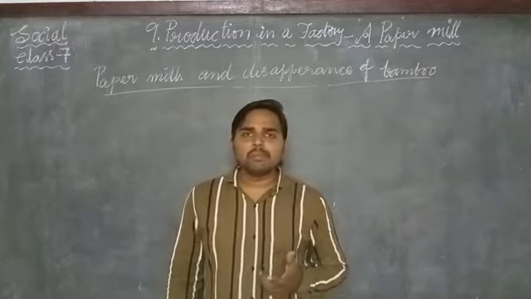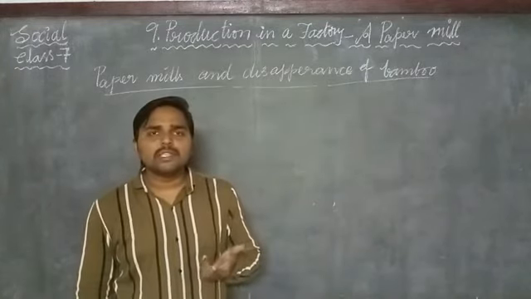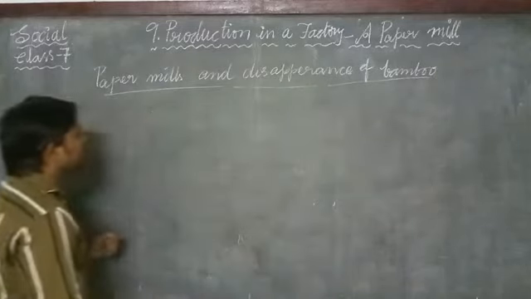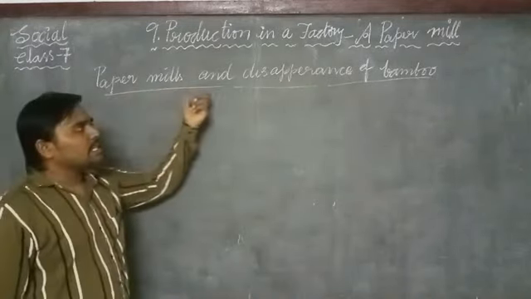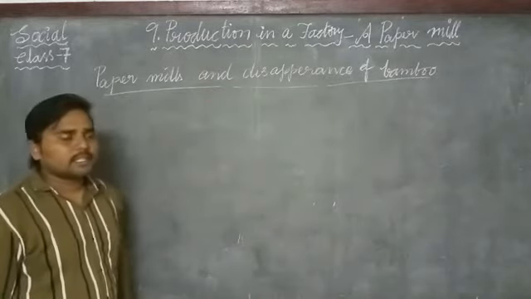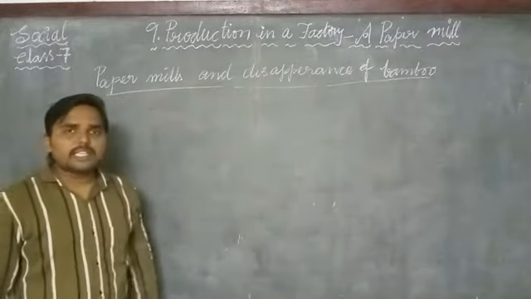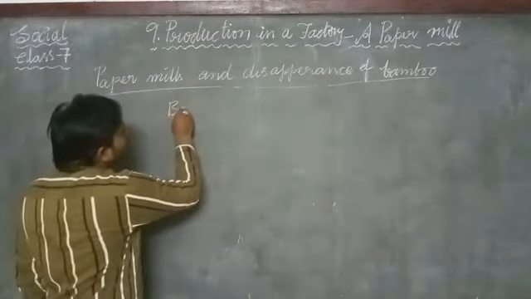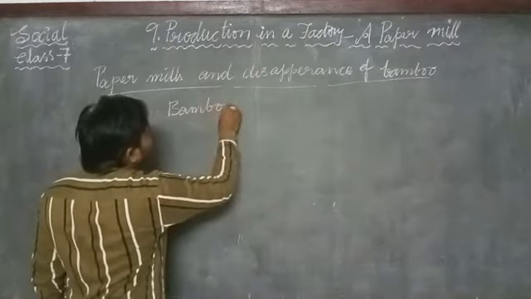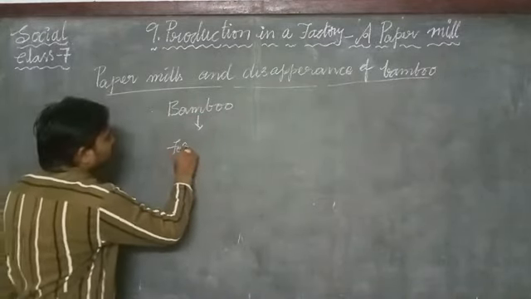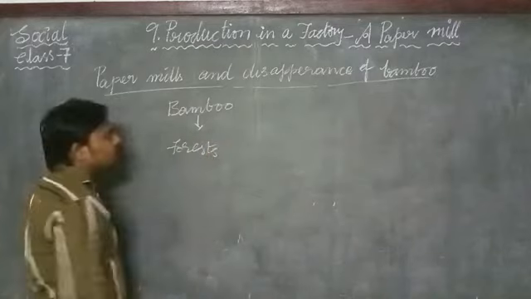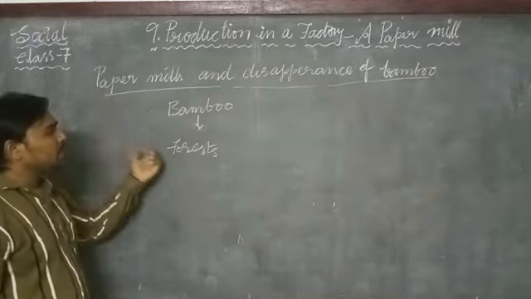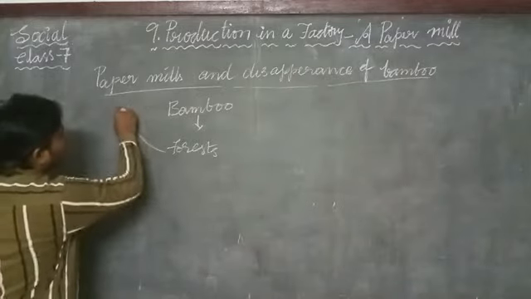That is why subabul, a softwood, is used more in the paper mills. Now let us see once again how the paper mills caused the disappearance of bamboos in forests. In the early stage of establishment of paper mills in Telangana, bamboo was available more in forest regions, so the paper mills were constructed near the forest.